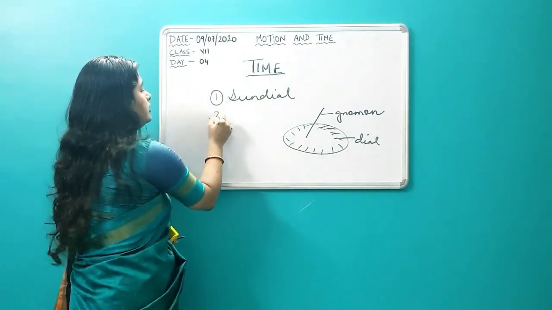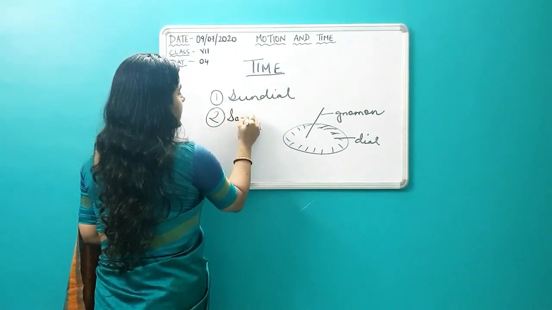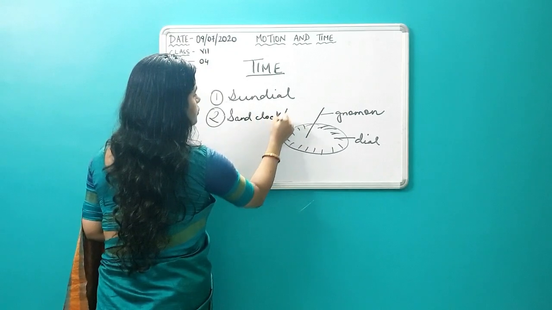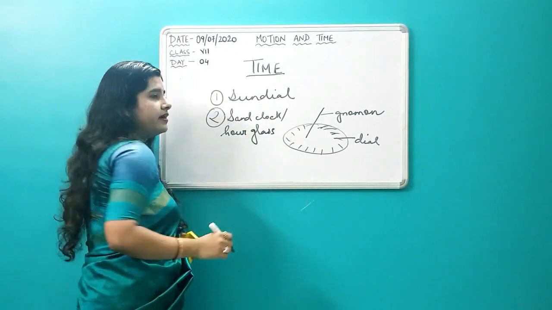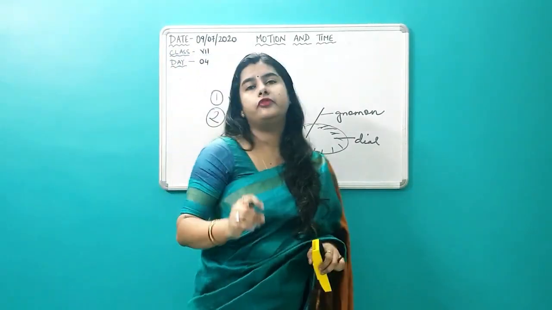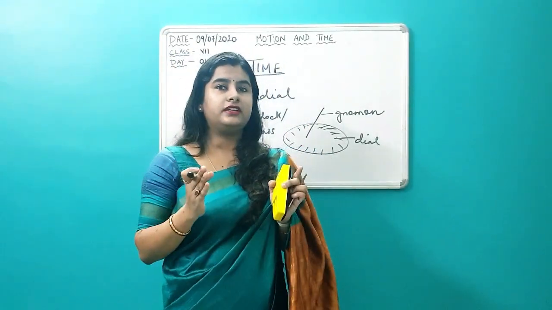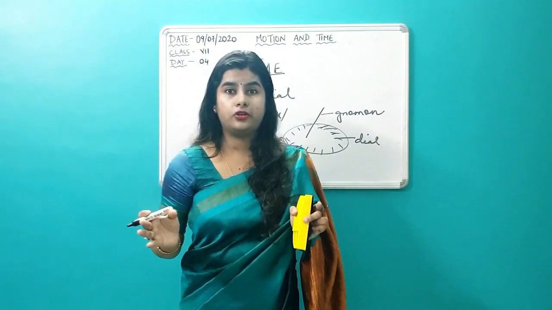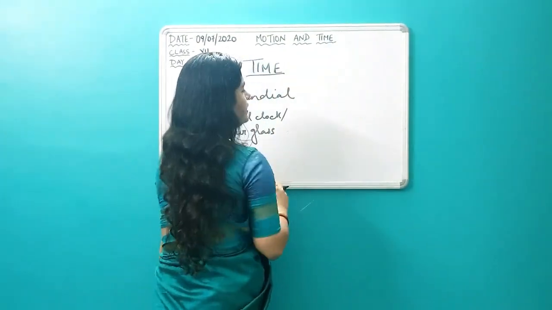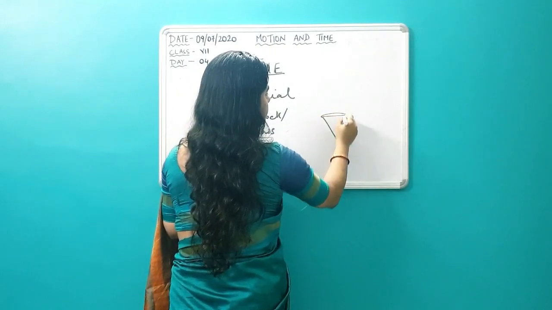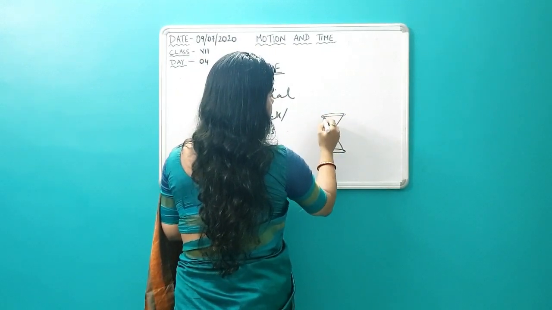Next, moving on to the second device, that is the sand clock, which is also known as the hourglass. I am sure all of you have seen a sand clock, especially you get it with your puzzles and all. This hourglass or the sand clock actually looks like this. There are two chambers.